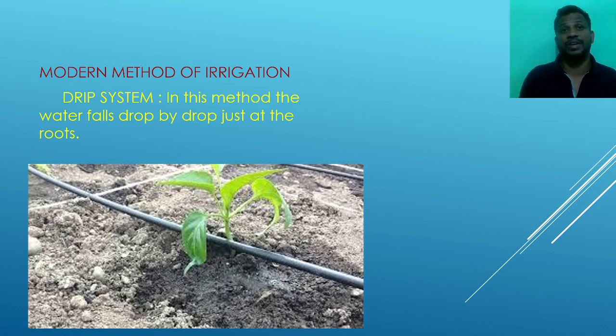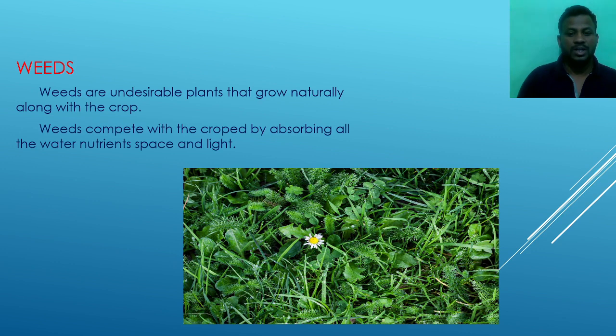This is the difference between the traditional and the modern irrigation. In the traditional, a large amount of the water will be wasted. In the modern irrigation, there is no loss of the water, and this water also helps the plants to grow well. Next point is the weeds.